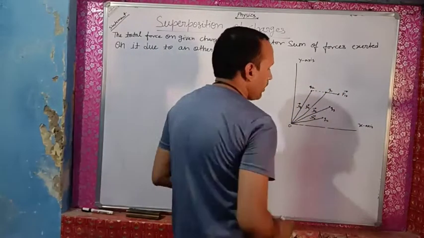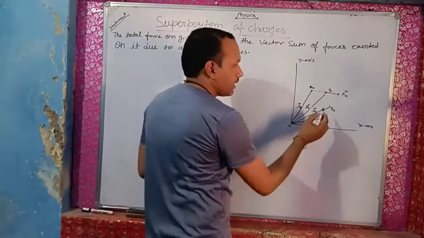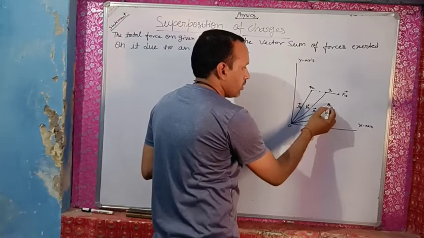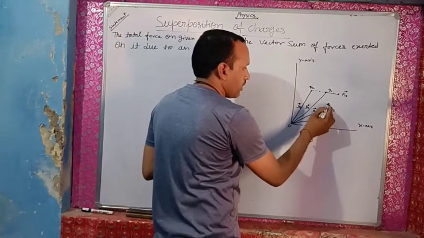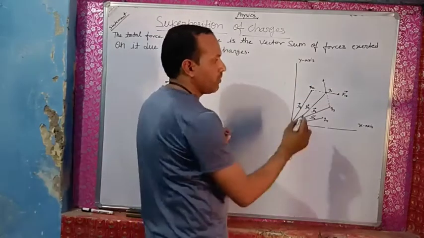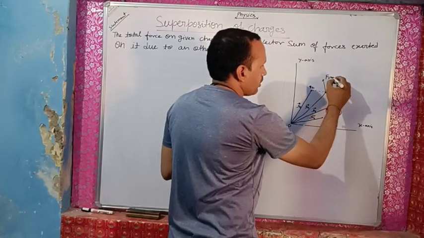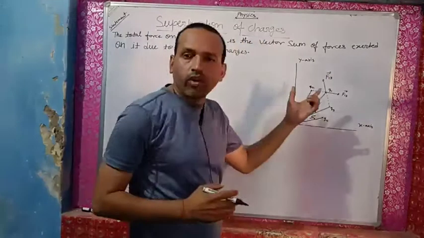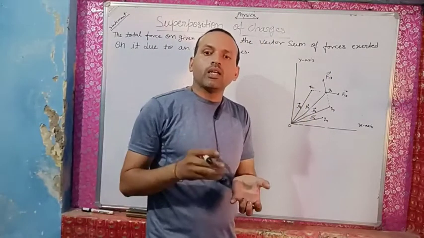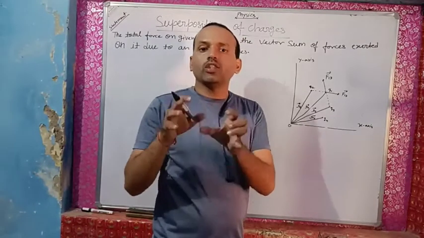Now there will be another force acting due to charge q3, like this, and this force will be F13. Why F13? Because it is the force acting at q1 due to charge q3.